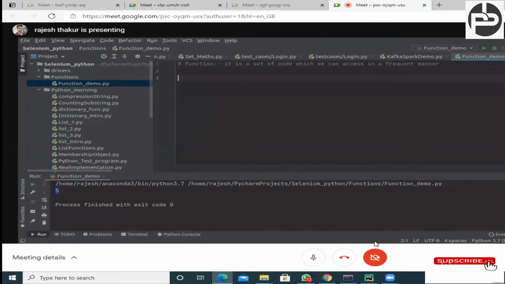So how do we define a function? Syntax is very, very important here. The syntax to define a function: def is the keyword, then the function name, you can give any name, that is up to you, then the definition, and then there should be the return statement. This is the function syntax. First, def is the keyword which you have to use whenever you define a function.